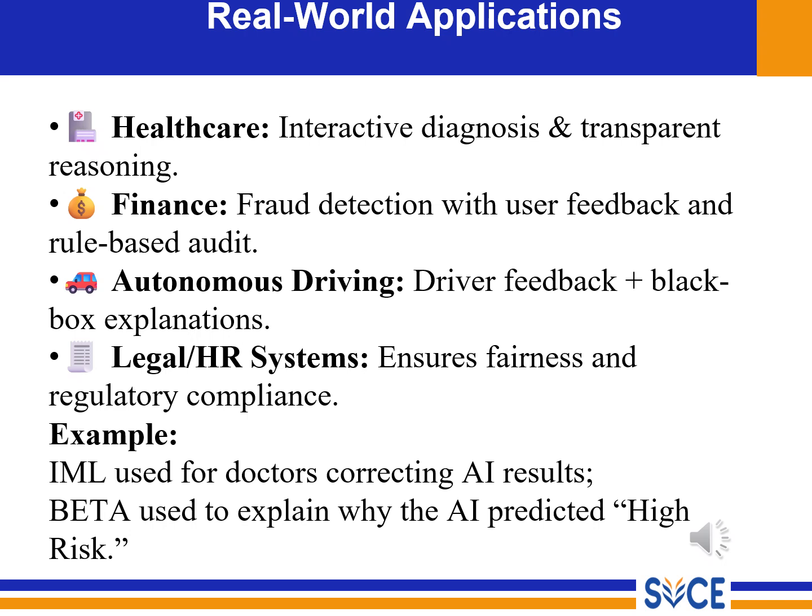In autonomous vehicles, driver feedback is IML, and explanation of decisions is BETA. In legal and HR systems, fairness, compliance and transparency. Those are the real world examples. So IML is used for doctors correcting the AI result, and BETA is used to explain why the AI predicted high risk. Clear?